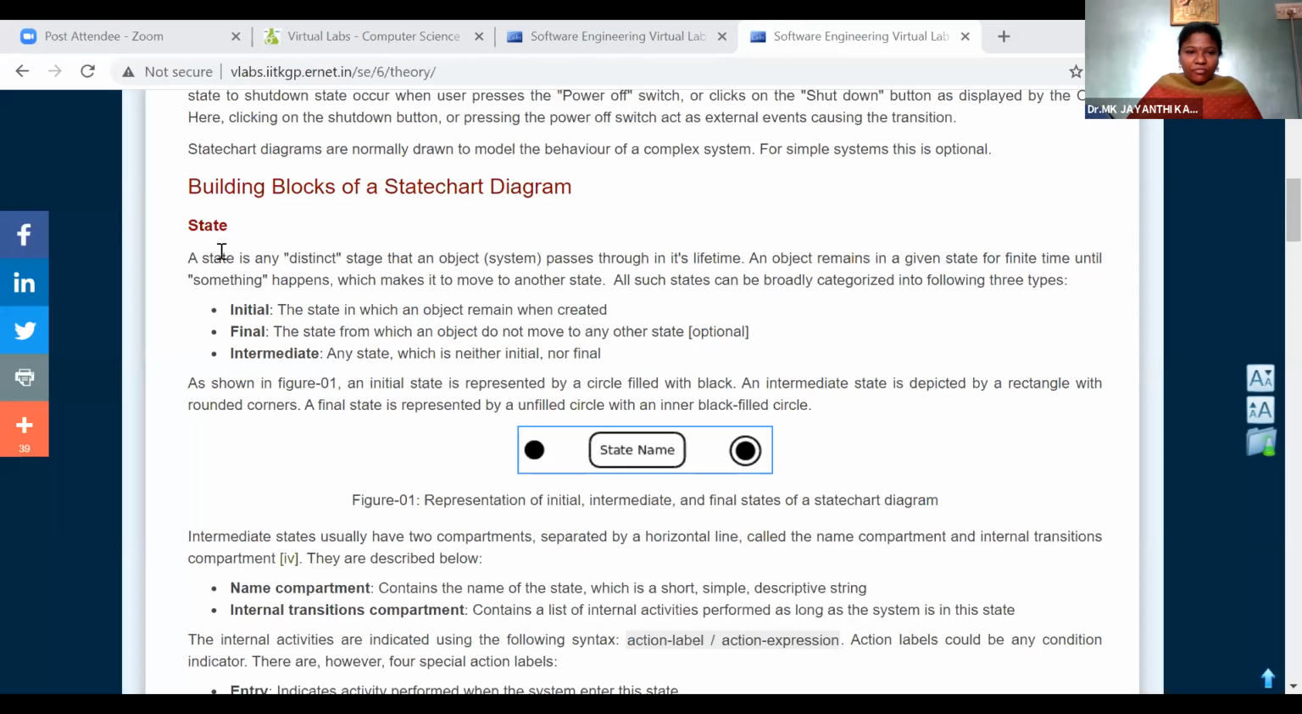After identifying the states or the functions, you need to identify which is the initial state, which is the final state, and what functions will come under the intermediate state. For the given project, you need to identify all the transactions or all the functions. Once they are identified, you need to classify them as initial state, which is the starting state of your system, final state, the end result, and the intermediate transactions.